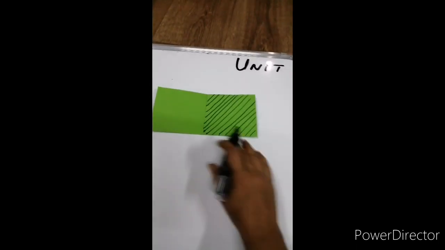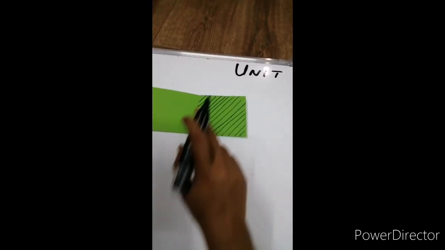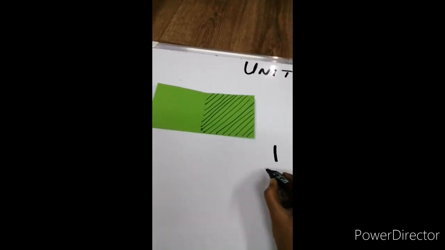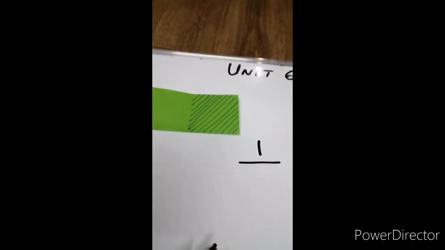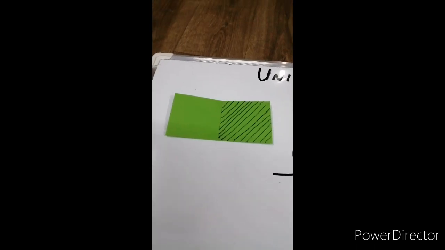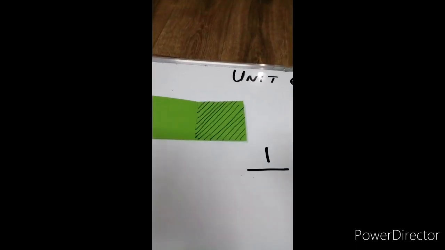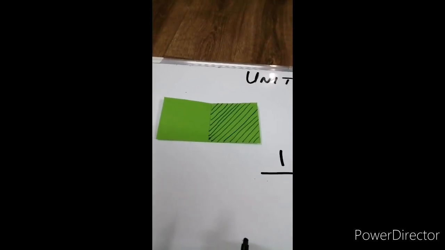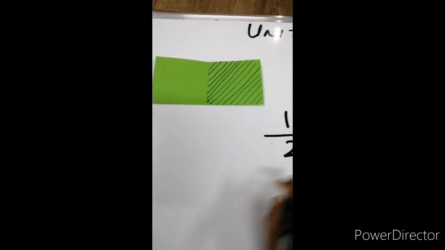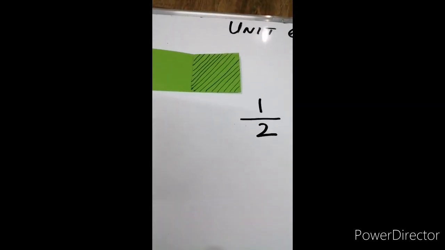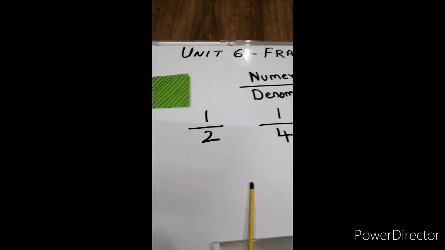The numerator will be the shaded part. How many shaded parts do we have? We have one shaded part. So 1, small line, by. And how many parts do we have in total? 1, 2. So, the denominator will be the total number of parts. That is 2. So, the fraction for this part is 1 by 2.